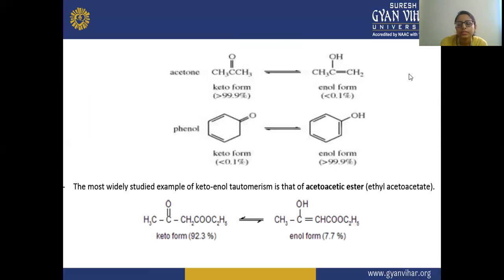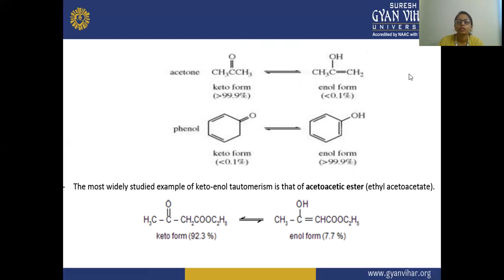Next, here you can see the example of acetone, which is your keto form, and there is a dynamic equilibrium between the keto and the enol form. The next example is phenol. Keto-enol tautomerism is mostly shown in acetone and phenol. In acetone, the keto form is 99.9% and the enol form is 0.1%.